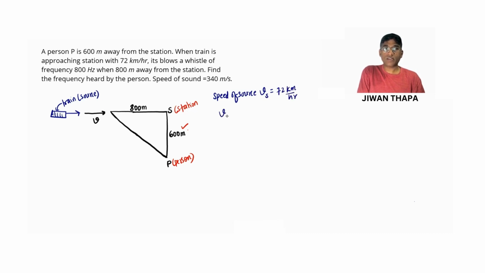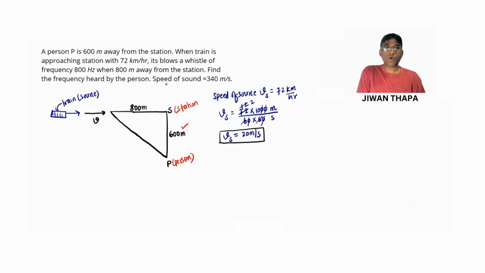So let us change this. Vs equals 72 times 1000 meters divided by 60 times 60 seconds. So let us simplify this. So we get speed of source equals 20 meters per second.